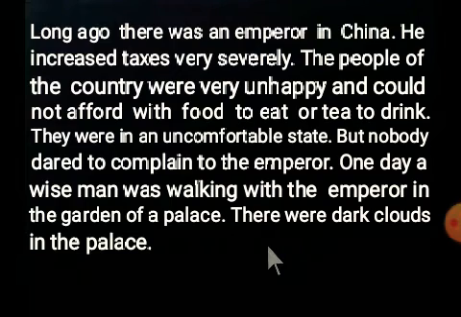The people of the country were very unhappy and could not afford food to eat or tea to drink. They were in an uncomfortable state, but nobody dared to complain to the emperor. One day a wise man was walking with the emperor in the garden of a palace. There were dark clouds in the palace. Again we read out the whole passage to learn more and more about suffix prefix.